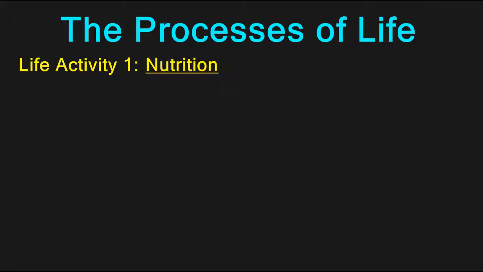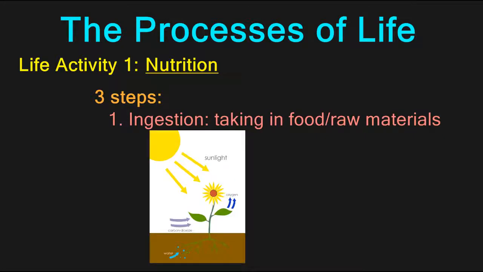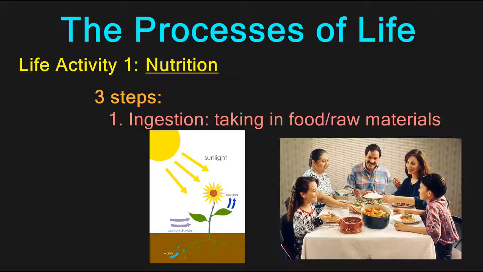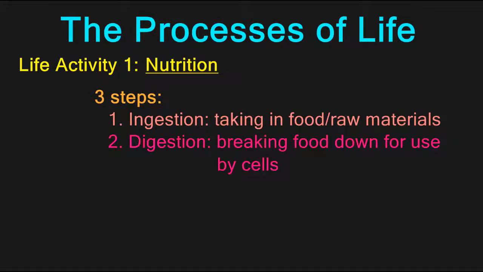The process of nutrition can be broken down into three basic steps. The first step is ingestion. This is the taking in of food or raw materials. In the case of producers such as plants, the raw materials that are taken in from the environment include sunlight, carbon dioxide, and water. In the case of consumers, food is taken in from the environment, placed in the mouth, chewed, and swallowed.